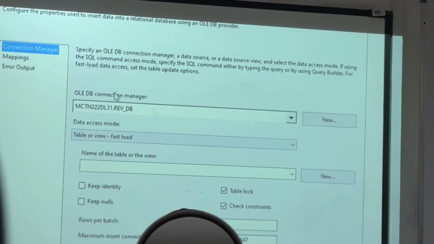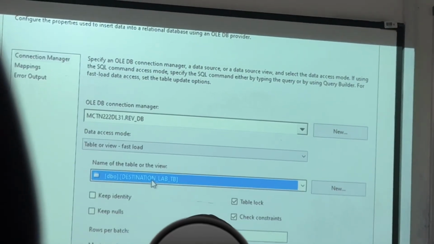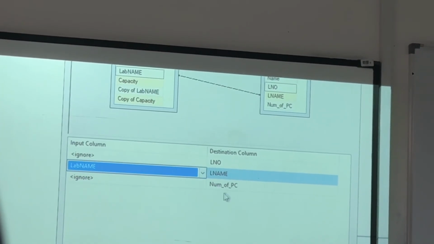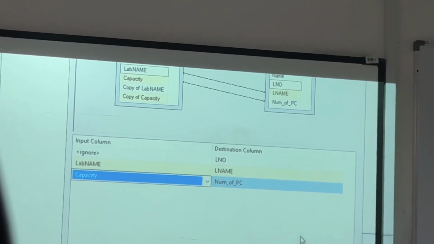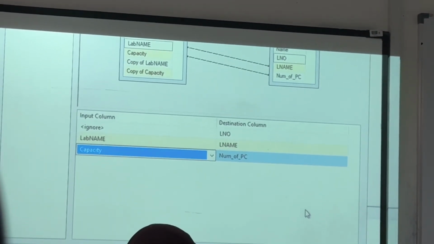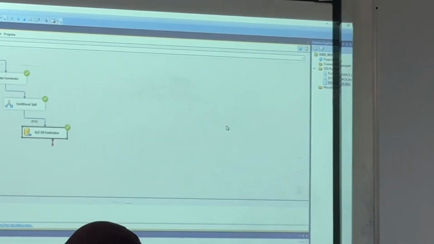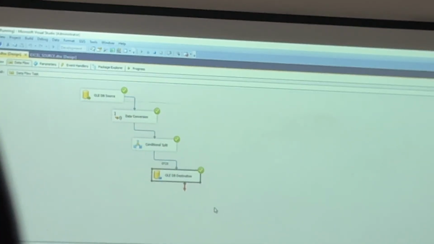Now here, mapping before that to the table. Which table? Destination. I already clearly told you about mapping. And I have given lab name separately like this. Lab name, number of PC is nothing but, for me, it is the capacity. So we ourselves, as a developer or designer, have to understand the column nature. So it is fine. But is any record there? No records in my source. So if you enter records in the source, automatically whenever you execute, the records will go.